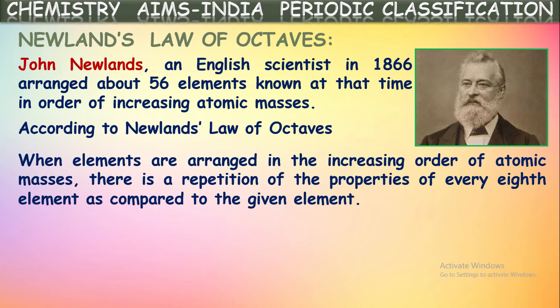So what did he observe? He wrote all the available elements at that time, around 56 elements, in the increasing order of their atomic masses. Then he observed an interesting point, that the chemical and physical properties of one element completely resemble the consecutive eighth element. So he called this set of eight elements one set and named them an octave. In honor of his name they are called Newlands' octaves.